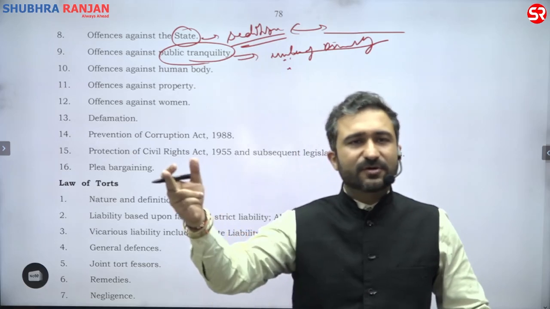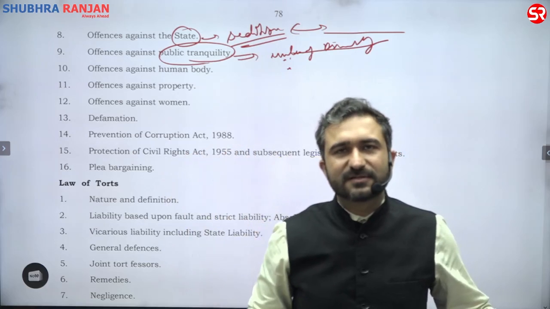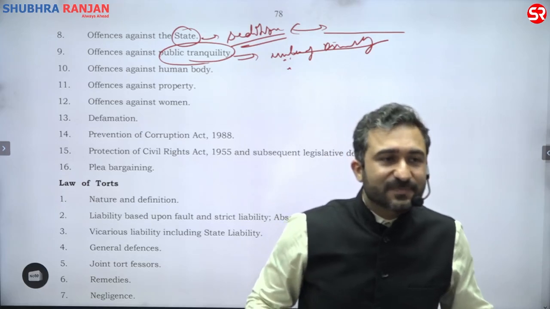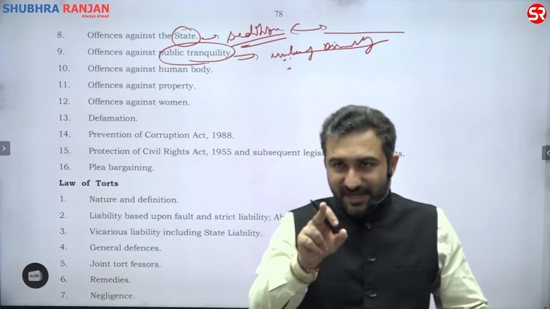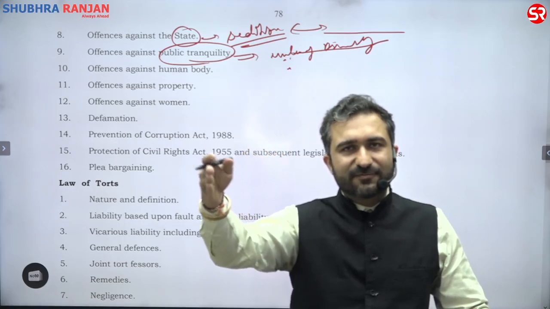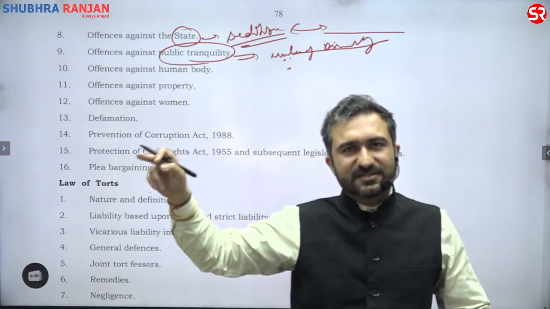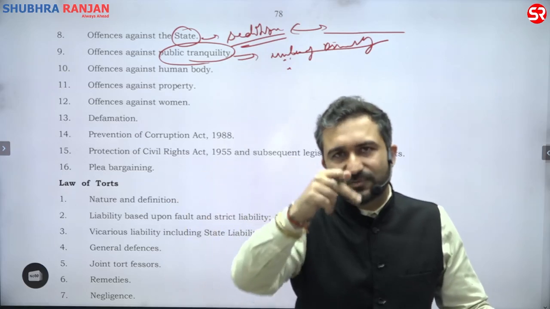Whenever you go out of this class after learning all these things, you will see the society in a different manner altogether. You'll start looking for all those aspects, ingredients in that particular section, if it is applicable in this particular group or not. For example, any assembly of five or more persons who are doing any of the objects written under section 141 is known as unlawful assembly. Now you know which assembly is to be called unlawful.